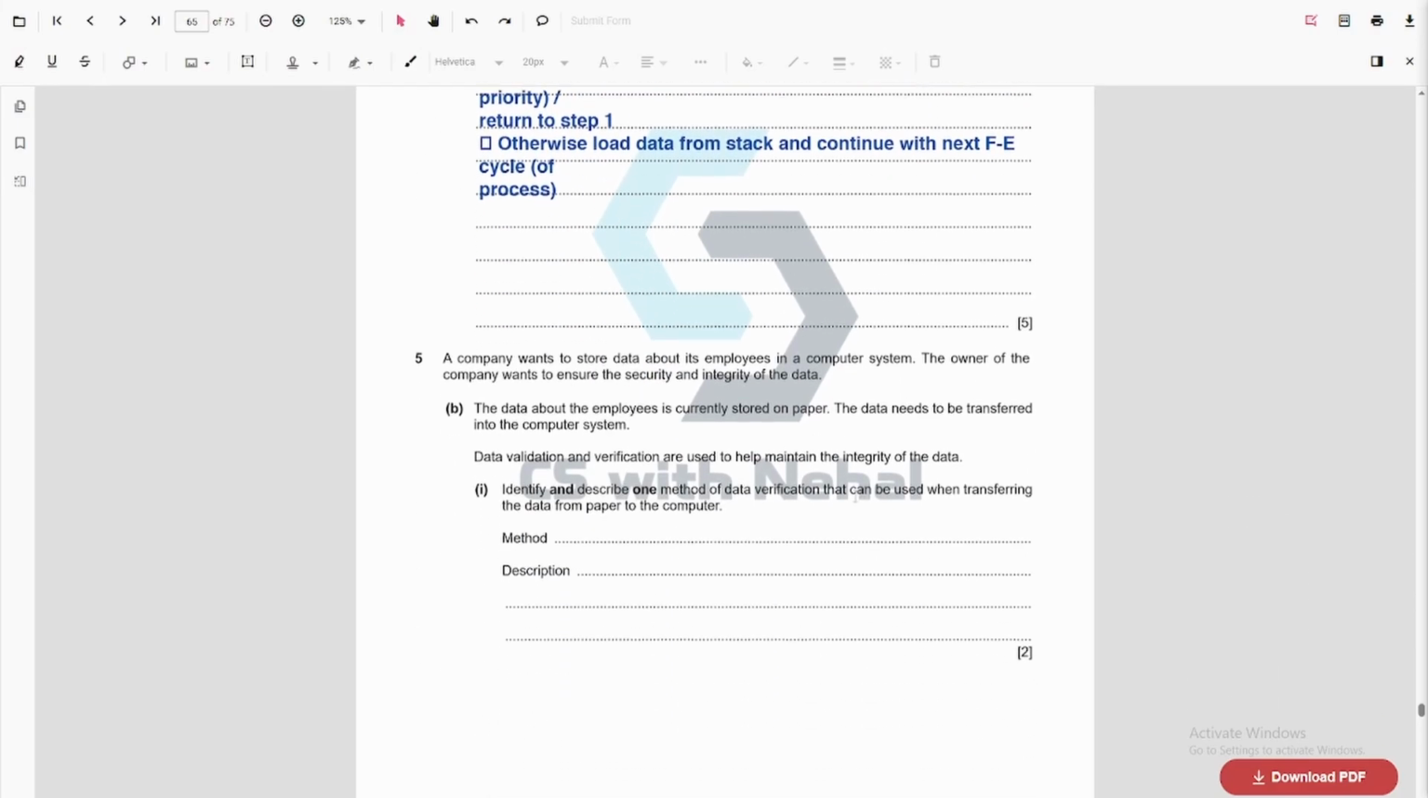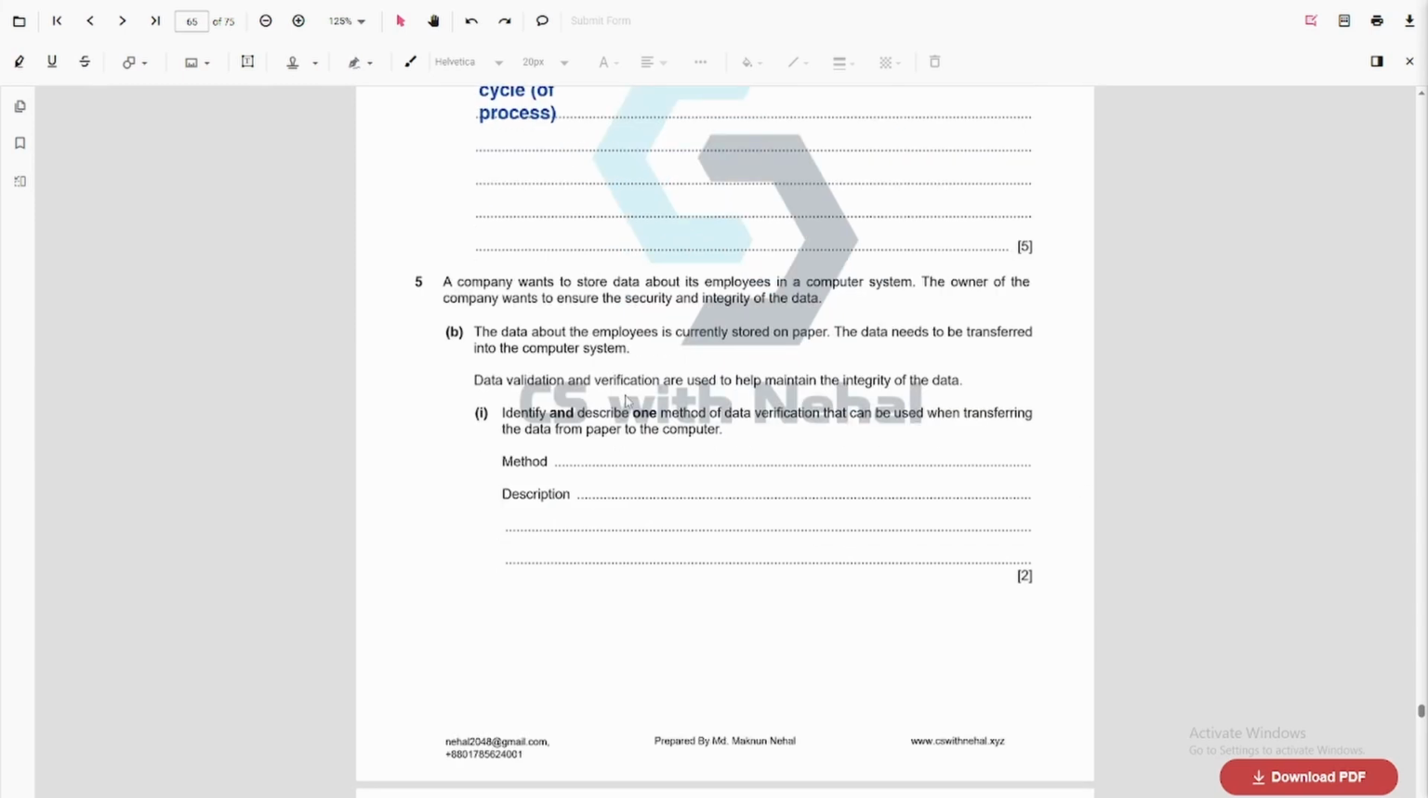And one method of verification that can be used when transferring data from paper to computer. Basically, the main problem here is that the data is transferred from paper to computer. That is basically data entry. So you need to answer according to that. So you can answer visual check or double entry.